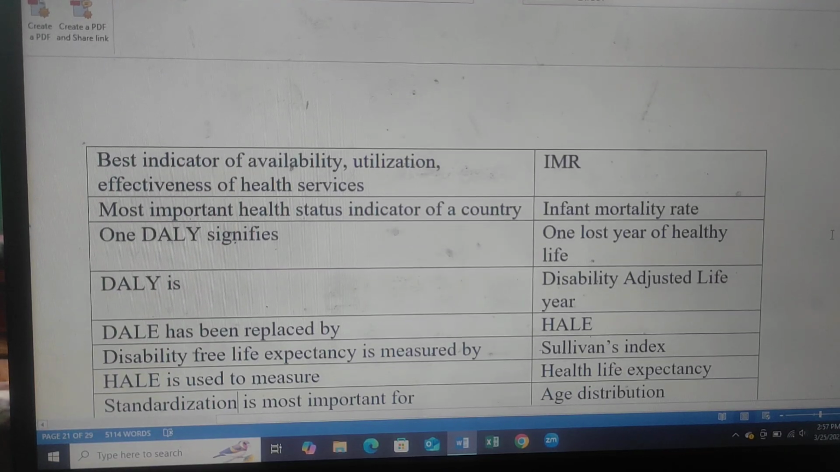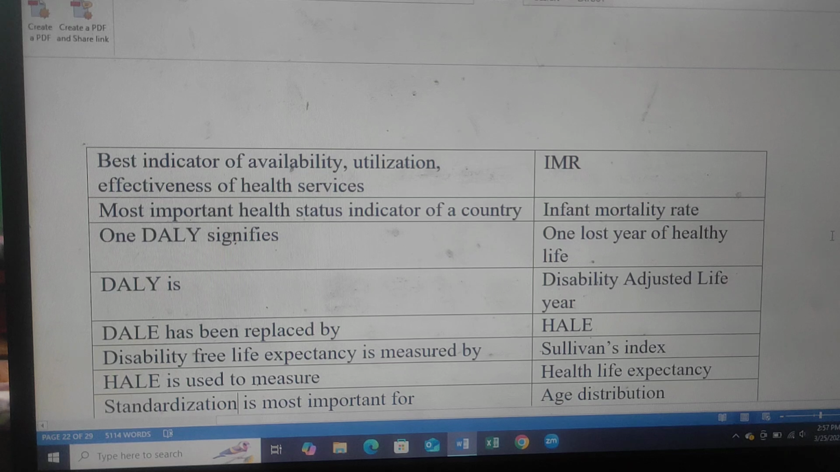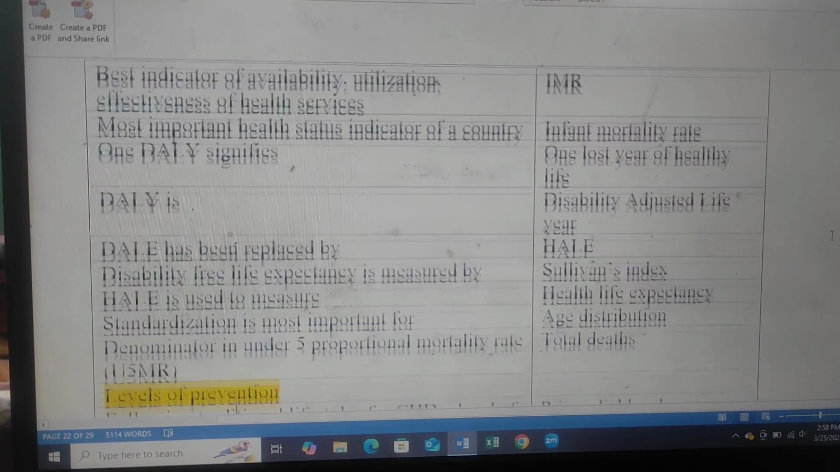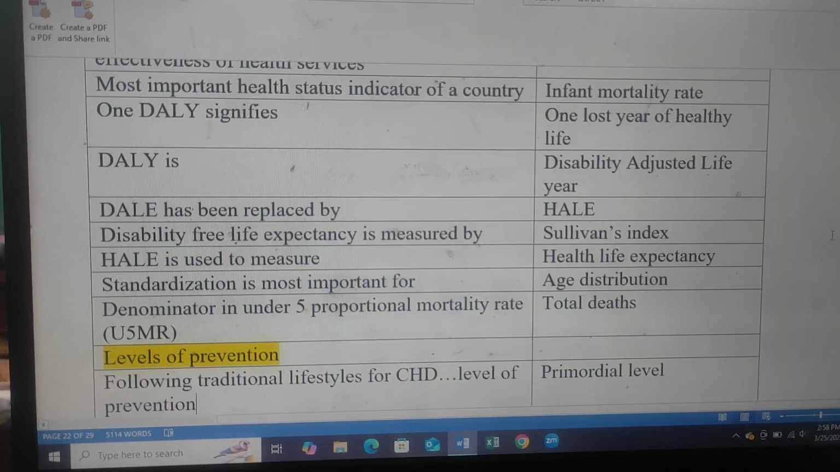Best indicator of availability, utilization, and effectiveness of health services: IMR. Most important health status indicator of a community is infant mortality rate. One DALY signifies one lost year of healthy life. DALY is disability adjusted life year. DALY has been replaced by HALE. Disability free life expectancy is measured by Sullivan index. HALE is used to measure healthy life expectancy.